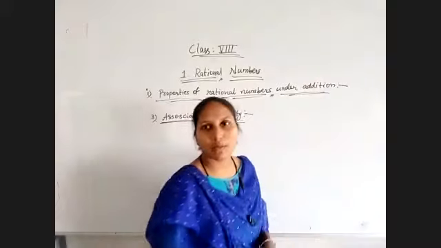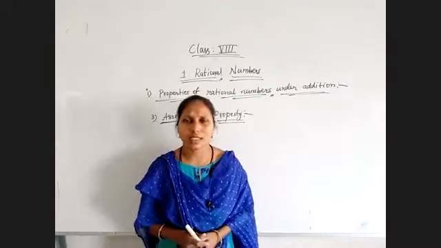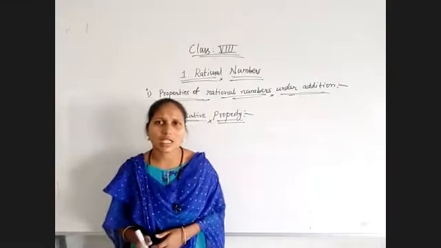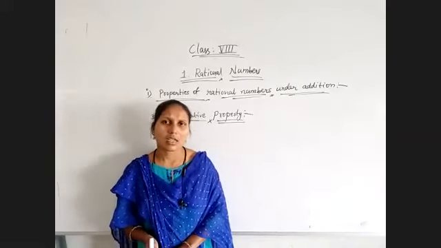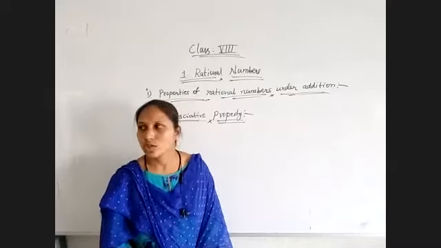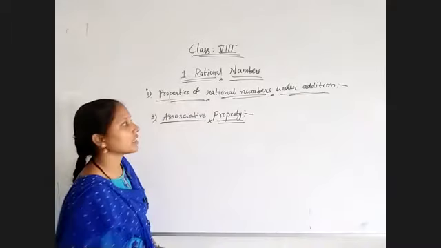The associative property states that if you are adding any three numbers by changing their grouping, the result will not change. How is it possible? We will see with an example.